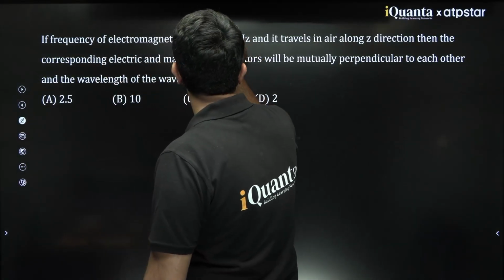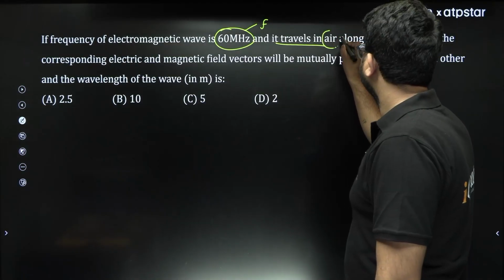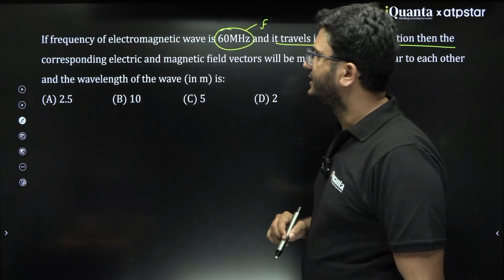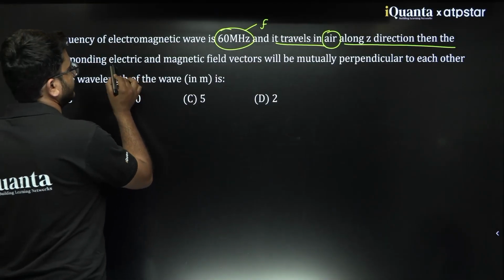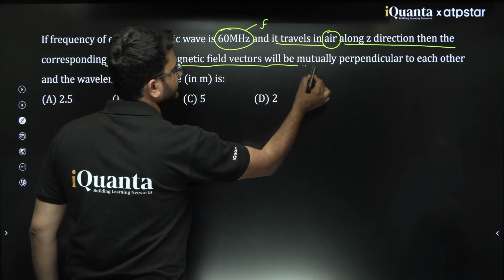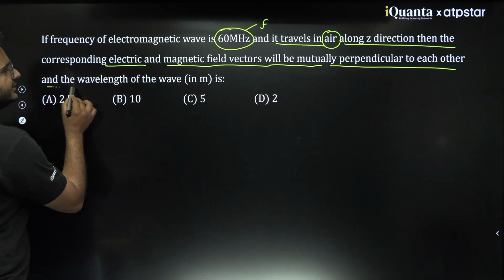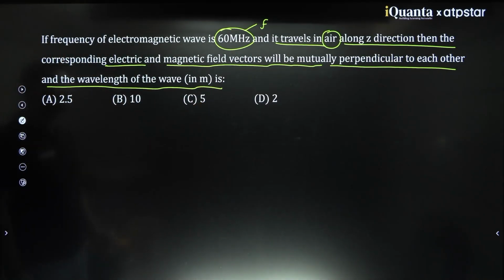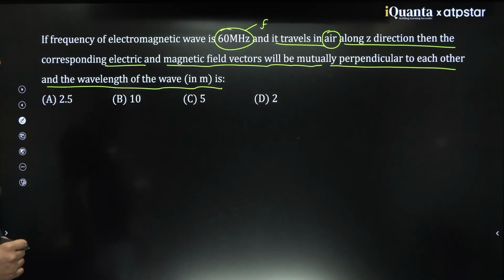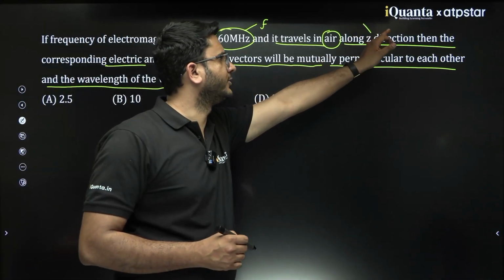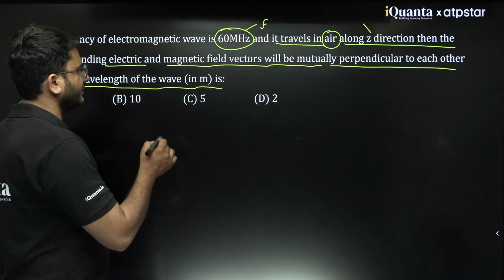They are giving me this frequency of an electromagnetic wave and it travels in air along the z direction. Then the corresponding electric field and magnetic field vectors will be mutually perpendicular to each other, and the wavelength of the wave would be what? For this wave, what would be the wavelength? This is moving along the positive z direction. The equation is not given, but some frequency is given and they are asking me.